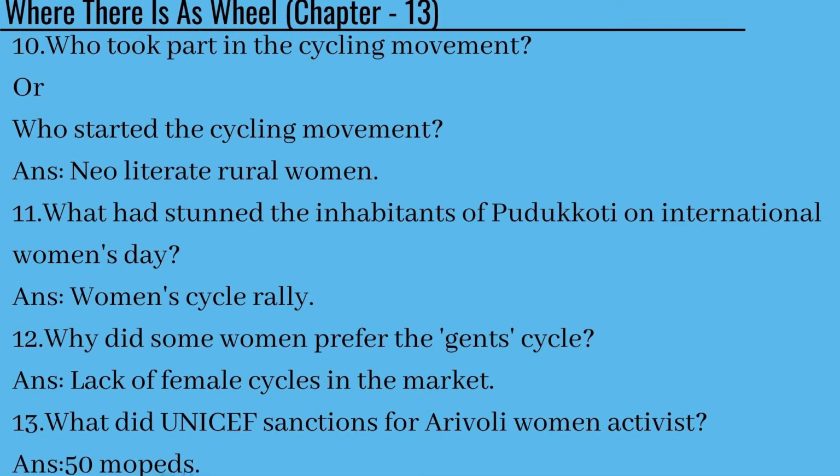13th question is, what did UNICEF sanction for Arivoli women activist? As you all know, UNICEF had sanctioned 50 mopeds. They can also ask this question in a different way. Who sanctioned 50 mopeds? And the answer is UNICEF. So make sure that you prepare with both the names. UNICEF sanctioned 50 mopeds, or they can also ask like, 50 mopeds was sanctioned by whom? And the answer is UNICEF.